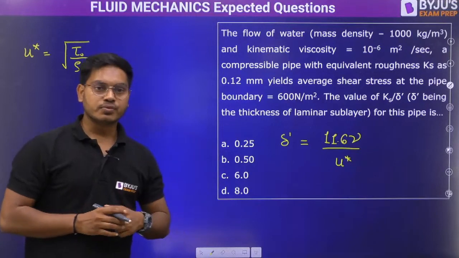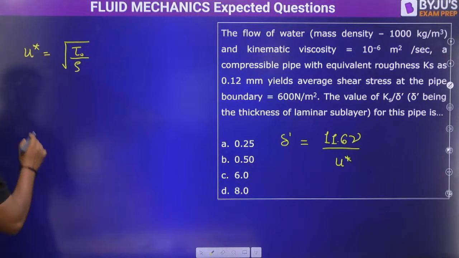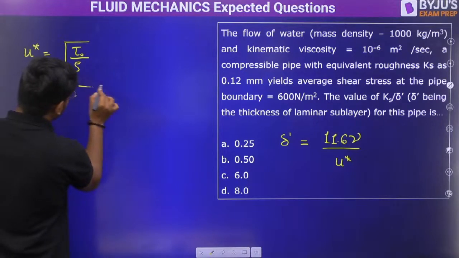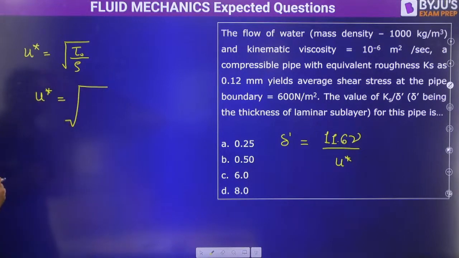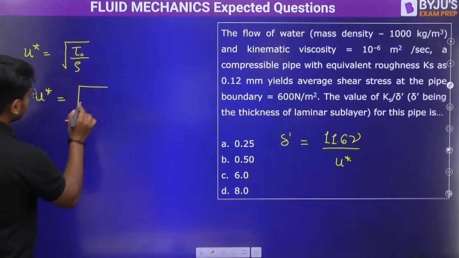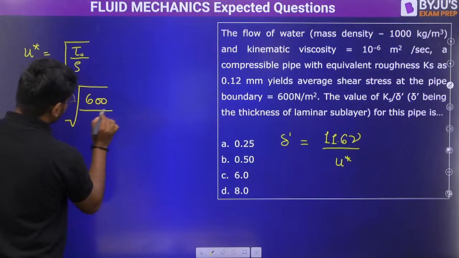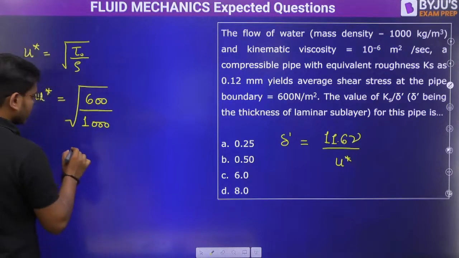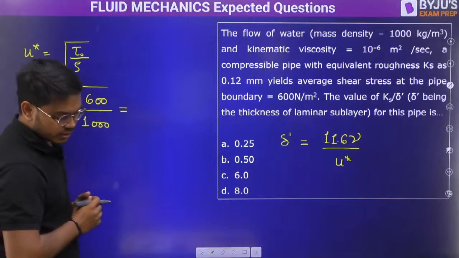Let's see how much you are getting the value of shear velocity. Right, so tau naught is how much? Tau naught is 600 and this is 1000. Is it water? Yes, it is water. So from here you will get the value of the shear velocity.